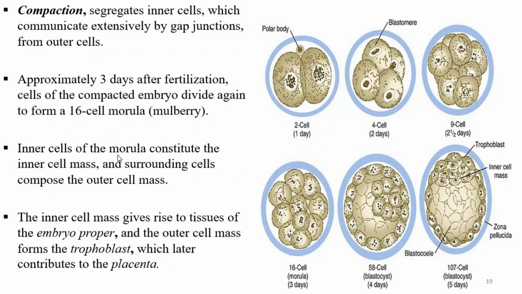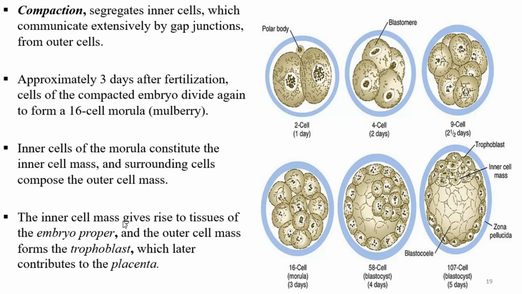Okay. So, when the morula is formed, what will happen is that there is compaction. The cells in the middle of the morula are going to form tight junctions with each other, and the outermost cells are not going to form tight junctions. The innermost cells that form the tight junctions are known as the inner cell mass. And the cells surrounding the inner cell mass are known as the outer cell mass.